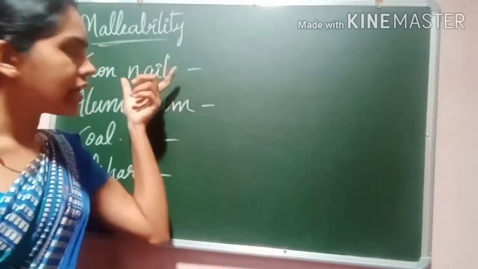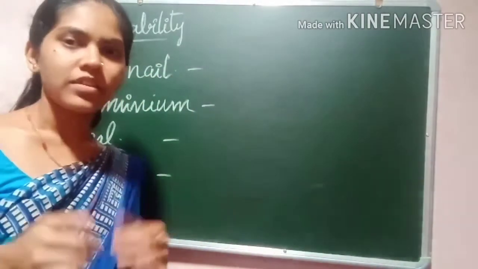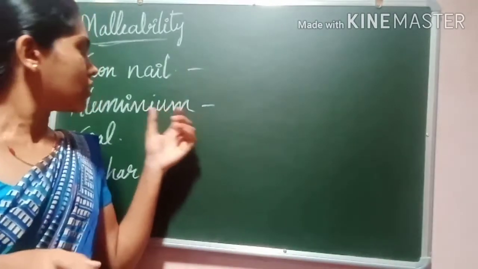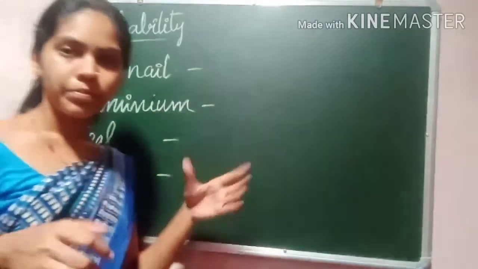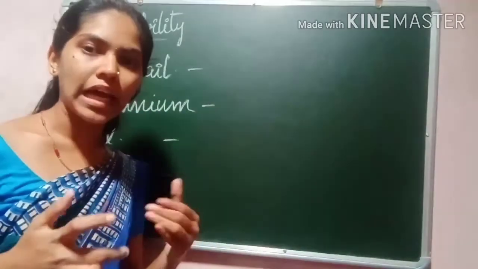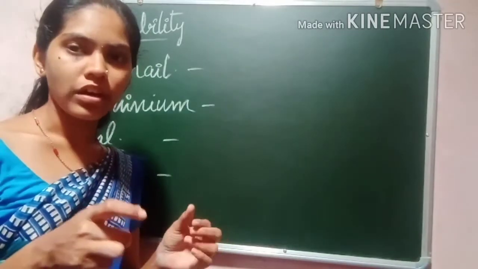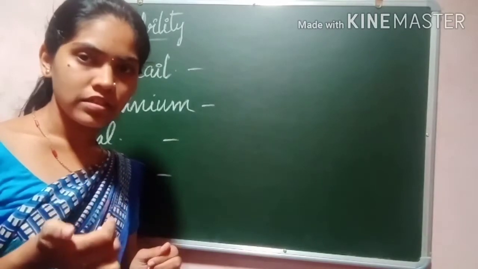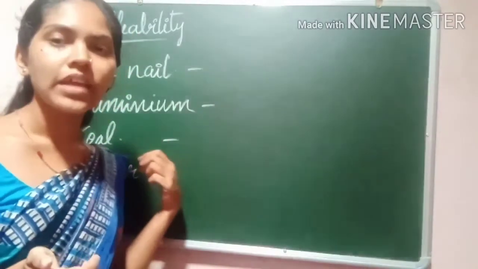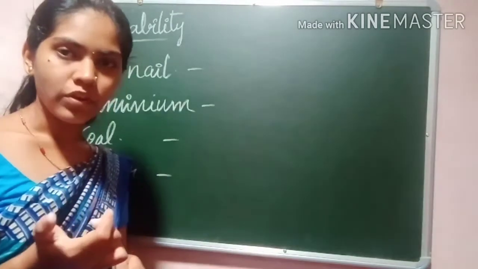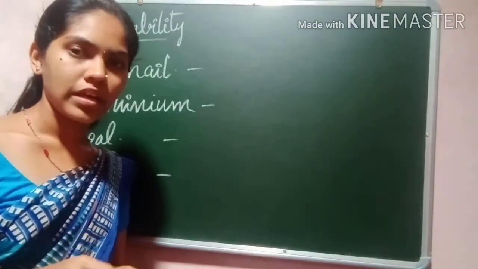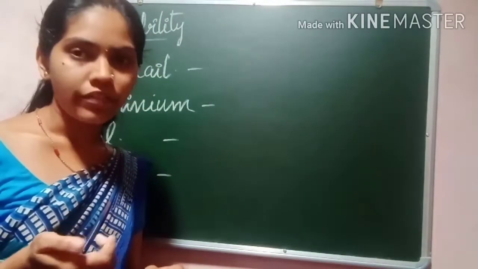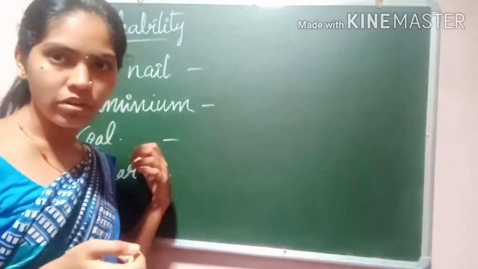When you hit the iron nail using the hammer, what happens? The shape of the iron nail will be changed. Then if you take aluminium metal, an aluminium vessel or aluminium sheet, and hit it using the hammer, it also changes its shape. Then if you take a piece of coal and hit it using the hammer, it will break easily and become powder form.